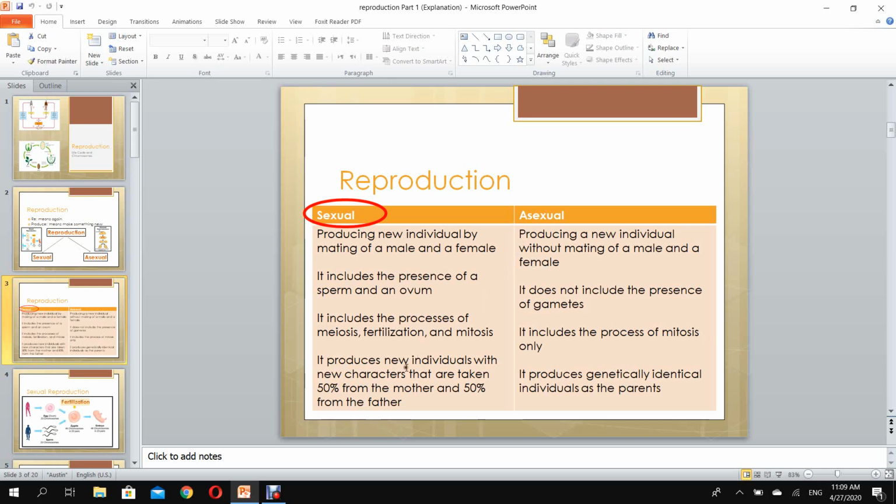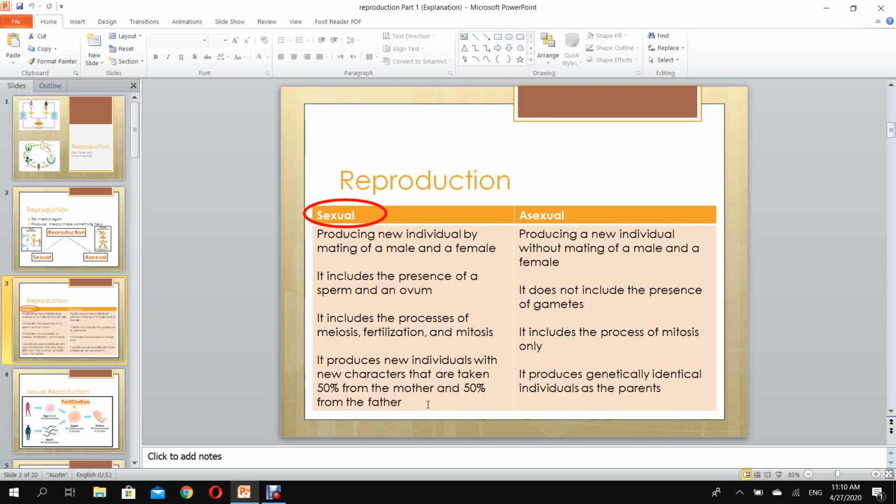In sexual reproduction, the new individual produced gets new characters. So the new individual that we have has his own characters. These characters are 50% from his mother and 50% from his father. So if I'm talking about you, you are not identical to your mother or identical to your father, but you have 50% characters from your mom and 50% characters from your dad that you've mixed together to get you.